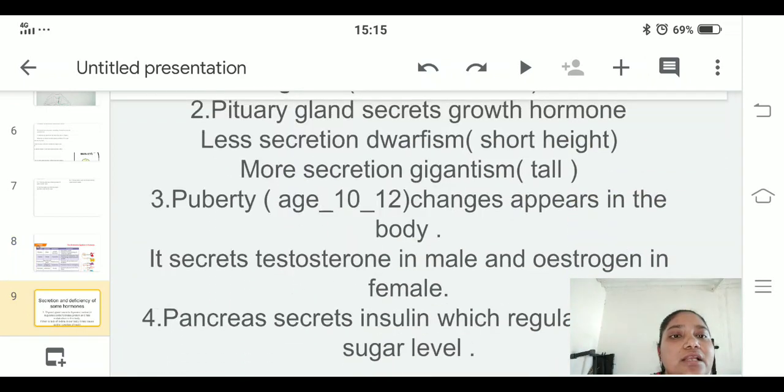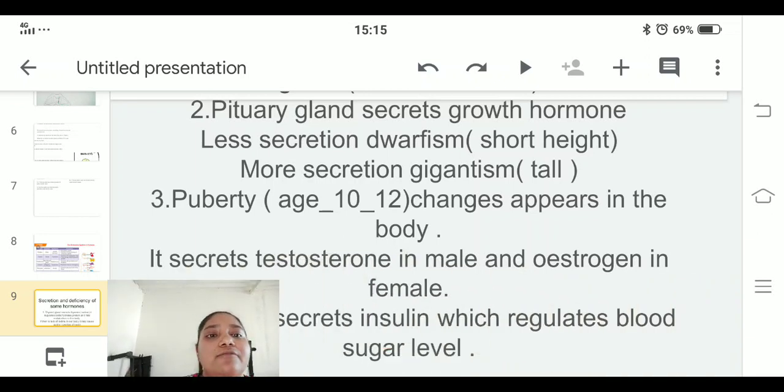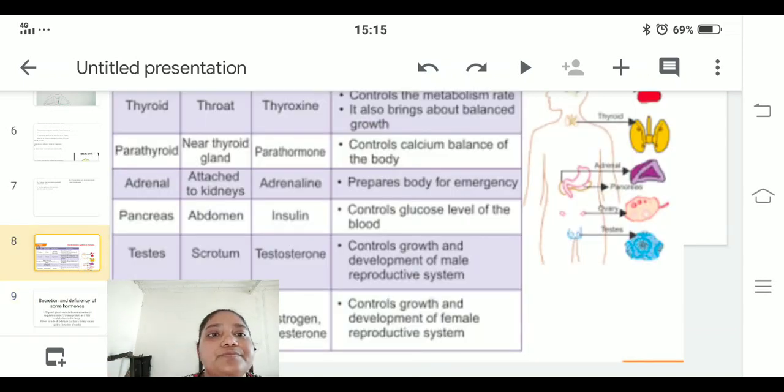The pancreatic gland secretes a hormone which we call insulin, which regulates the blood sugar level in the body. That's why if a person has diabetes, they take an injection, which is nothing but insulin being injected into their body. Fine. Let us move to the next one.